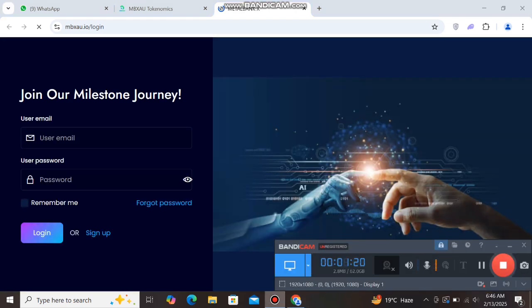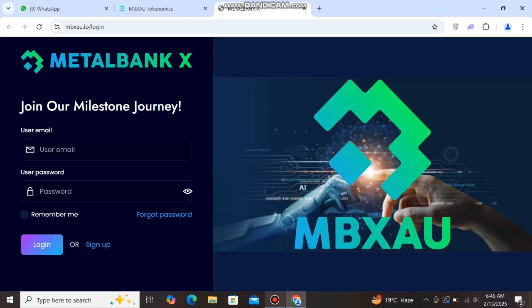Then you can click here and see this page is loading. It takes time. Then you can see this page is open now. So guys, if you want to purchase MBXAU, first of all you can log in or sign up for an account. If you already have an account, you can log in now. You can enter your user email, then your password, then log in. If you have no account, you can click the sign up button and see this page is loading.